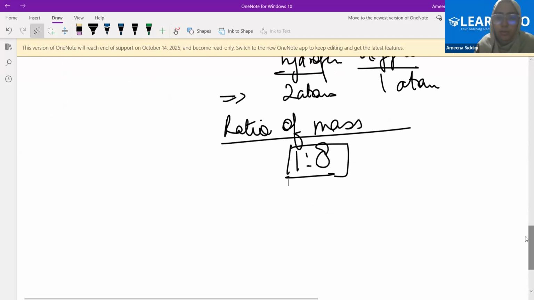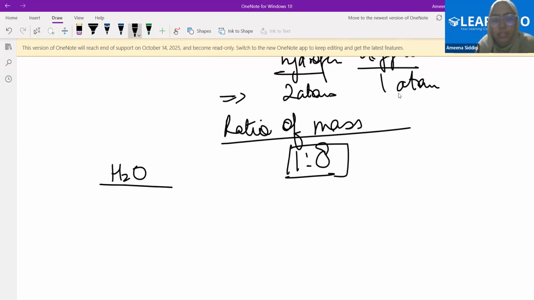I'm not able to understand what you are saying, so I'll quickly discuss this here. One molecule of water is this, right? The composition is H2O. The mass of one hydrogen atom is 1, therefore since there are two hydrogen atoms, the mass of hydrogen will be 2. The mass of one oxygen atom is 16. So if I calculate the ratio, I will get 1:8. The simplest ratio of elements by mass in the molecule of water is 1:8. Is it clear to you?